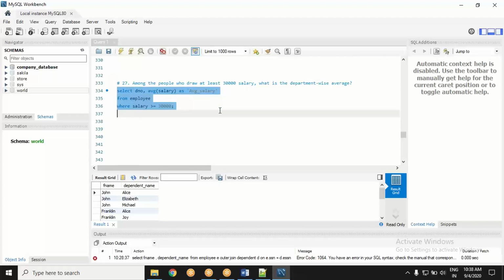So how would this query be working? It will go to the employees table and implement this condition. So data will be filtered. Yes or no? I will not have the entire employee table now. I will only have those records where salary is equal to or more than 30,000, and then it will apply the average function, that aggregate function. This is the way it works.